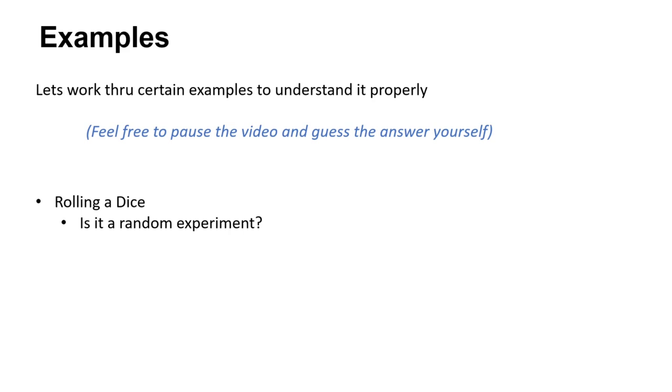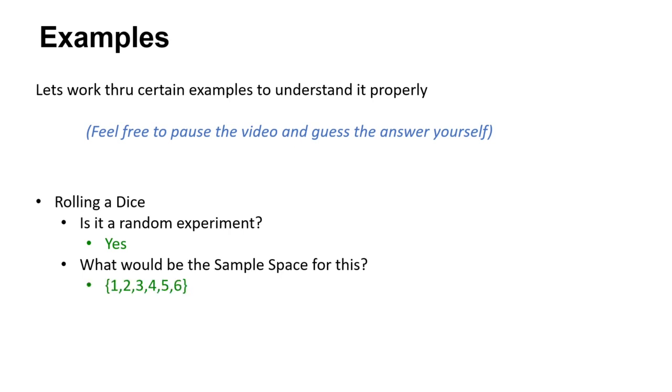So we already saw earlier an example that we don't know what outcome is going to come. There's an uncertainty involved out of it. So yes, it's a random experiment. Then what would the sample space for this? 1, 2, 3, 4, 5, and 6. These are all possible outcomes that can come once you do this random experiment of rolling a dice, right?